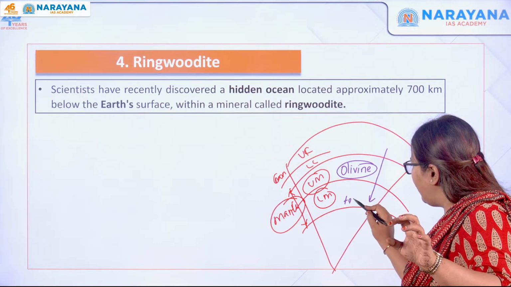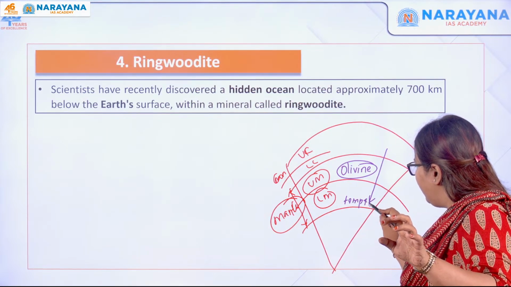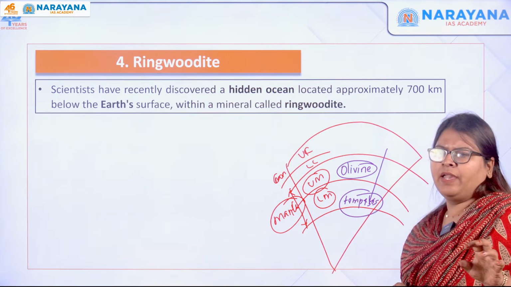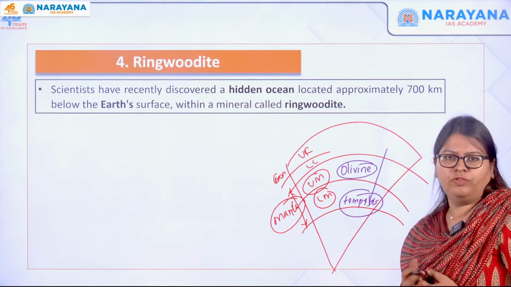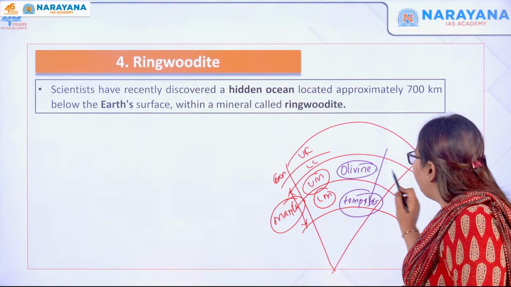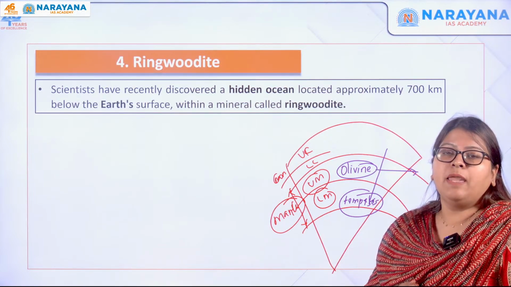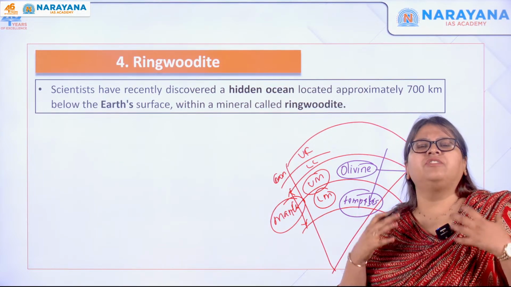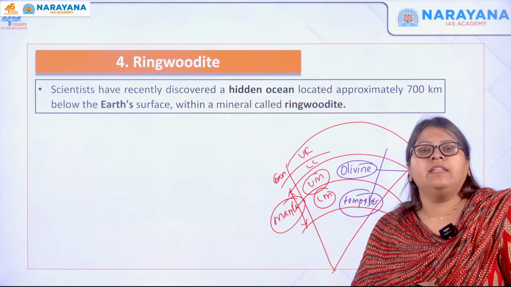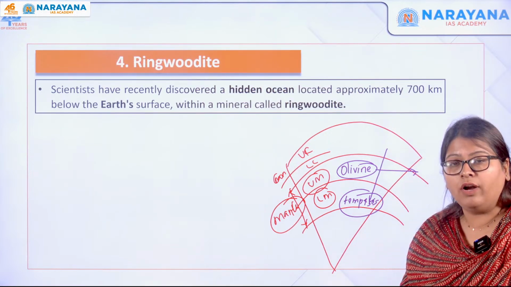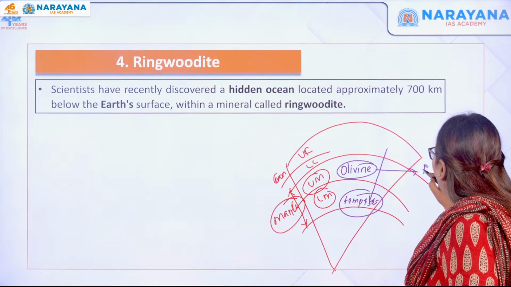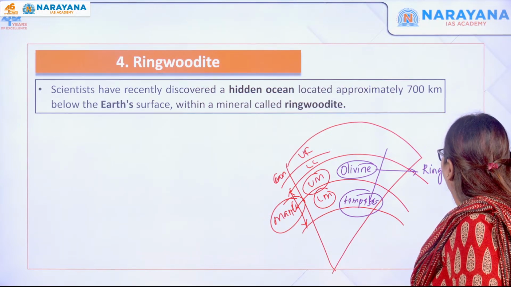Remember, in the earth, as you move down, the temperature increases, and there is extreme pressure as well as temperature as you move down. So what happens when this olivine is under immense stress because of extreme temperature and pressure? That results in the formation of what? In the formation of a mineral called ringwoodite.